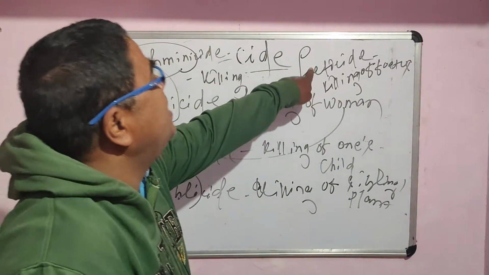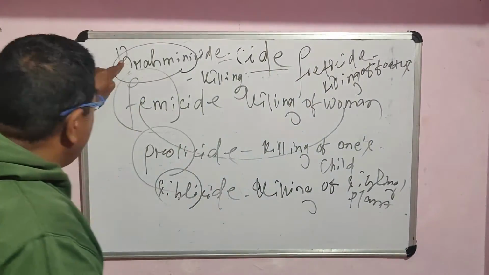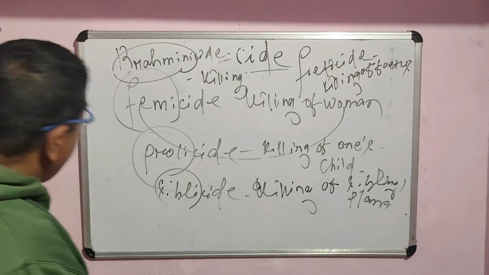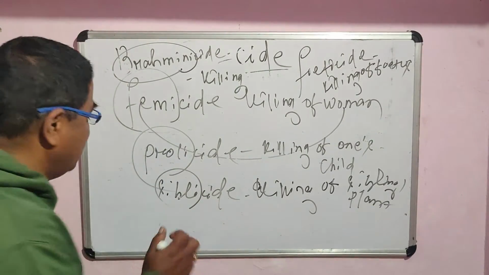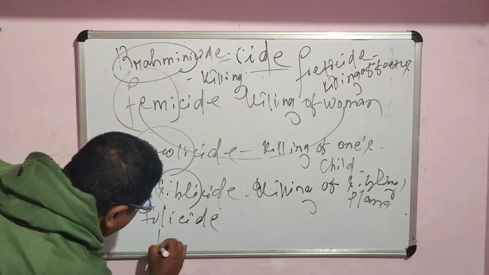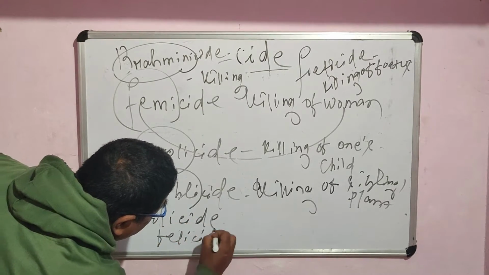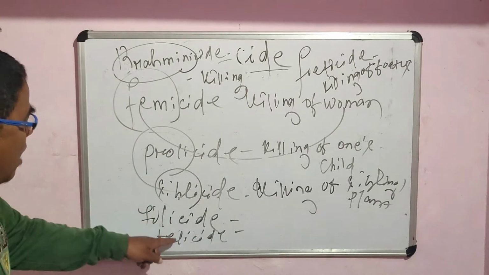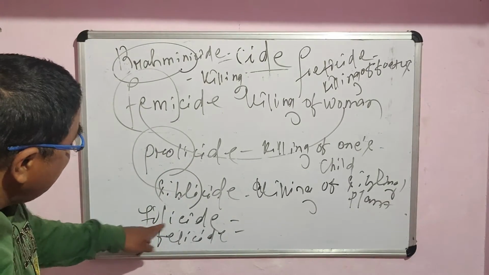Another, brahminicide, femicide. But remember, we have 2 very close words, just like filicide and felicide. What is the difference between these 2 words? Only the inside vowel is changed. One is fili, F-I-L-I, and another word is feli, F-E-L-I.